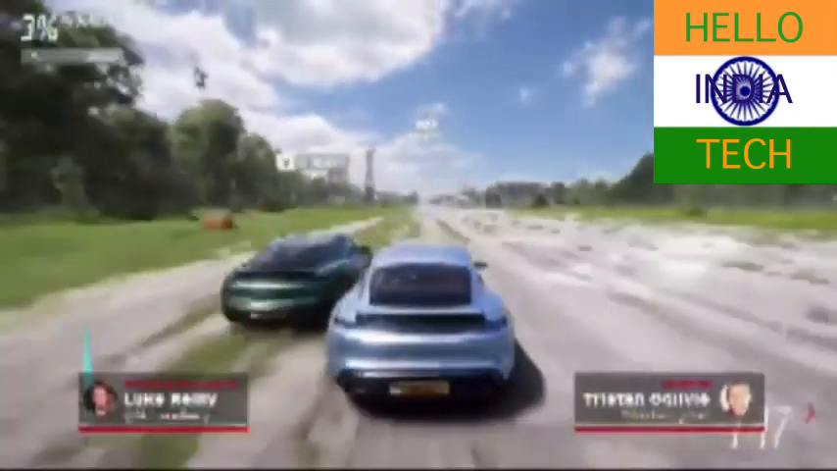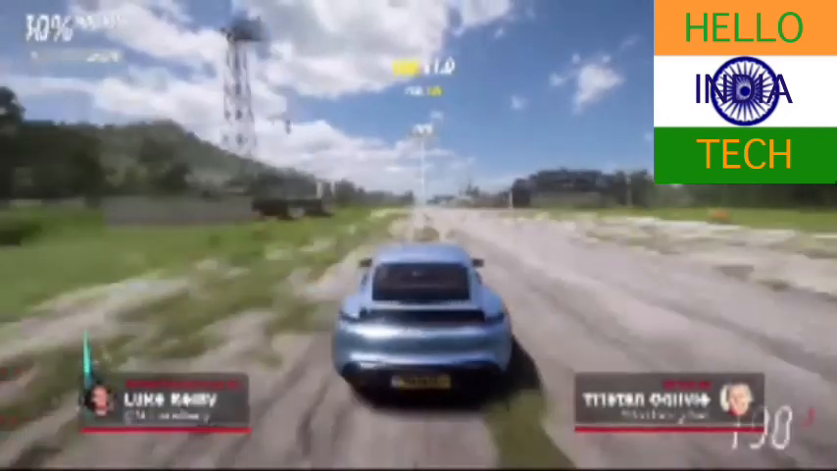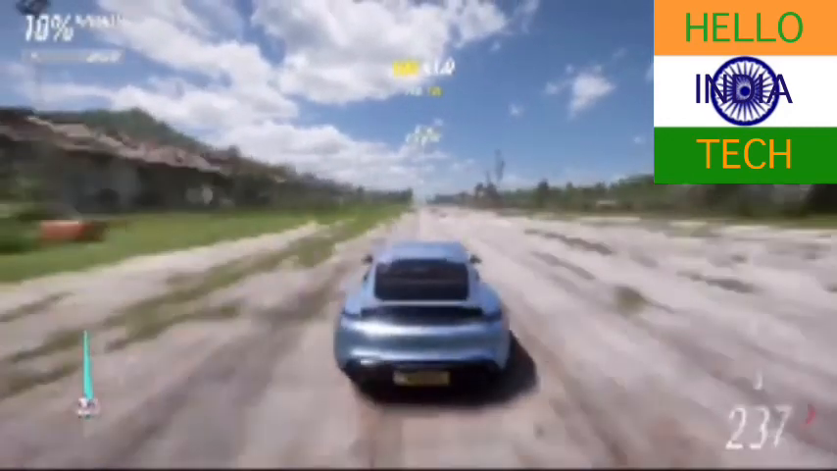As Forza Horizon 5 crosses the finish line, the bar for open world racing has again been raised in so many different ways.